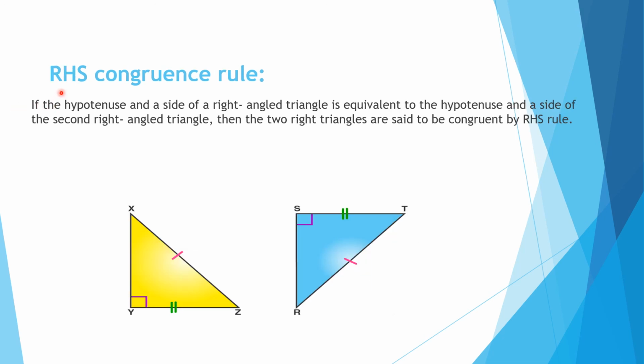Now see the RHS rule. The RHS congruence rule says that if the hypotenuse and a side of a right angle triangle are equal to the hypotenuse and a side of the second triangle, both being right angle triangles, then they are congruent by the RHS rule. So all these are our criteria for congruence of triangles.